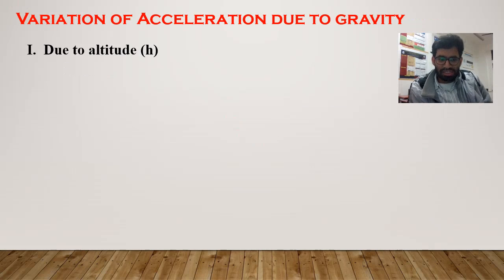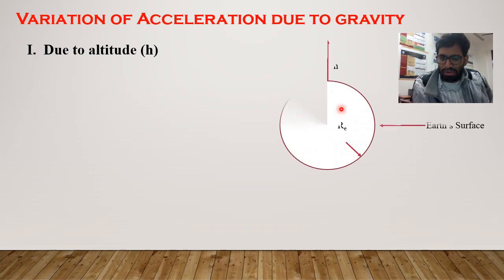So now we'll discuss the variation of acceleration due to gravity. It is a very interesting thing because acceleration due to gravity varies with a couple of things: the change in altitude, the change in depth, and it also depends on the rotation of the Earth. We'll come to them one by one. So now we'll discuss the variation due to altitude. I'm giving you a schematic diagram.